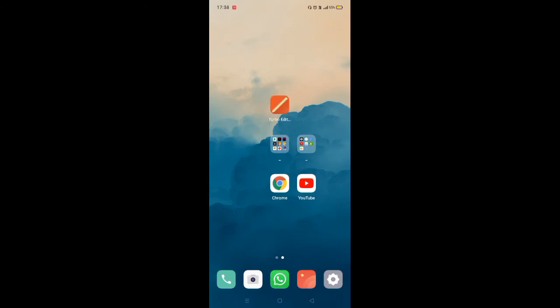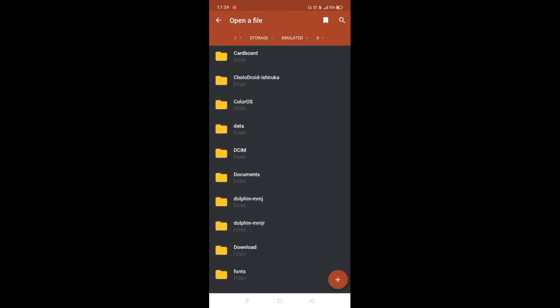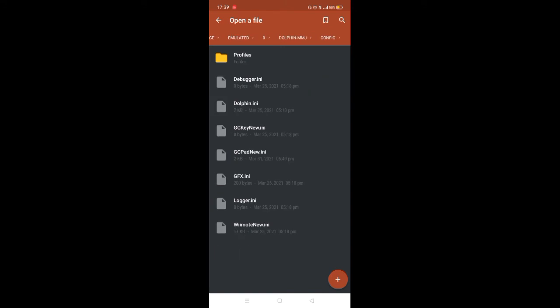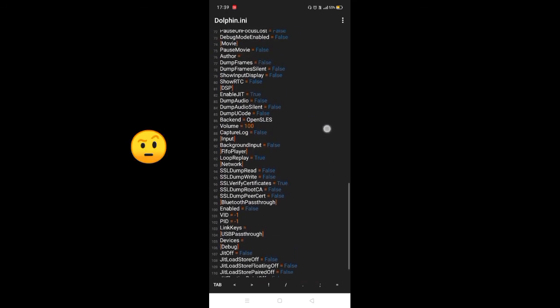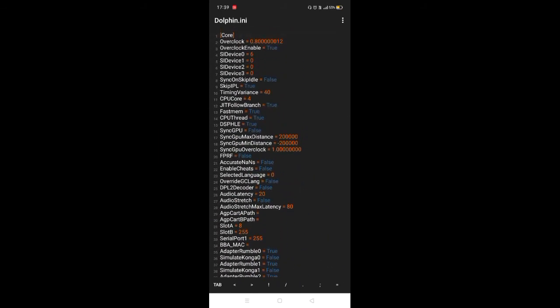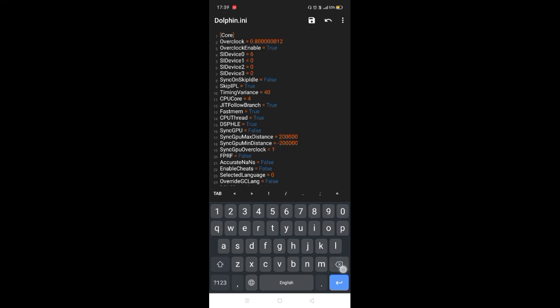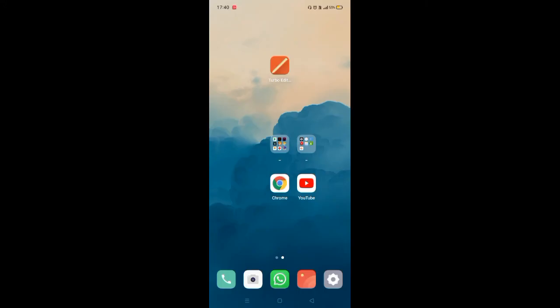You can do one more thing to solve sound problems and lagging in your games. Download Turbo Editor from Play Store. Set it to 0.6 and then click on save. I hope these tricks will work for you and your FPS will increase.